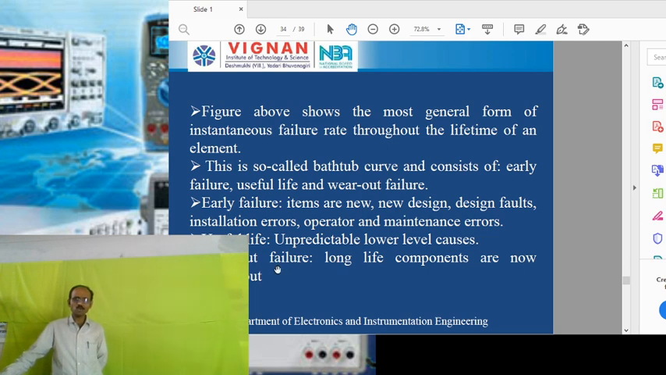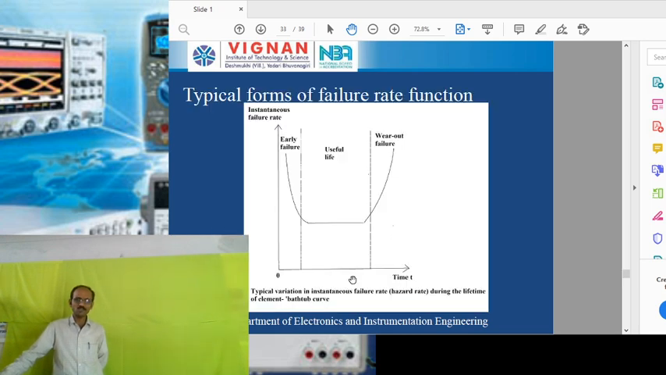Coming to wear out failure, these are the failures which occur due to the long life components wearing out. If you use the same system for a large number of days, we are going to be getting some wear on the particular components in the system. Because of that, we are going to be getting some failures. Those failures are called the wear out failures here.